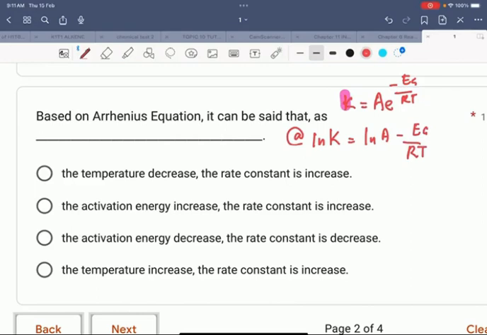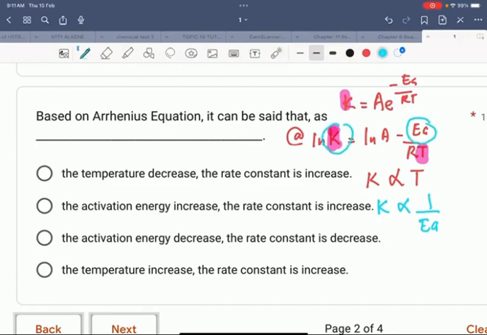So according to this, we know that the rate constant k is directly proportional to the temperature. And also we know that k is inversely proportional to the activation energy. This one.